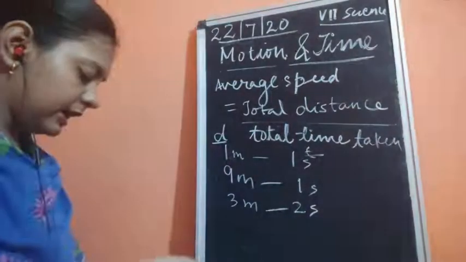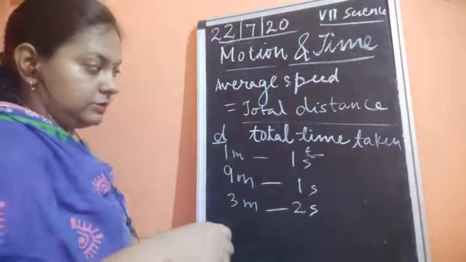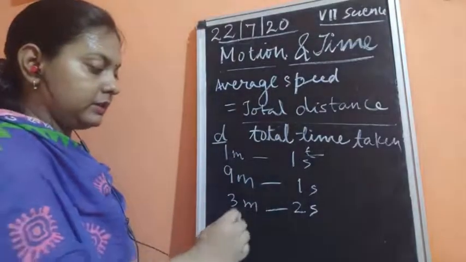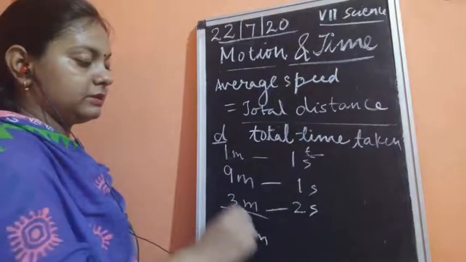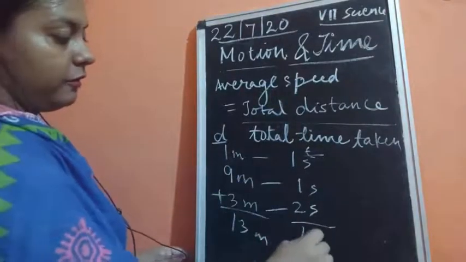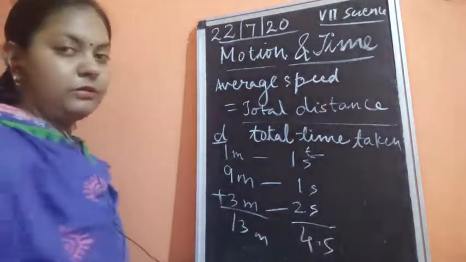So for doing that, we can easily find the total distance, that is 9 plus 1 is 10, plus 3 is 13 meters. Total 13 meters is there. And what about total time? 2 plus 1 is 3, plus 1 is 4 seconds. So what about the average speed?